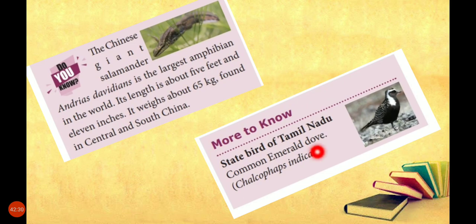More to know. I hope you all know very well. State bird of Tamil Nadu. Common emerald dove. State bird of Tamil Nadu. Common emerald dove, that is Chalcophaps indica. The binomial nomenclature. Okay. Chalcophaps indica. This is genus, this is species.